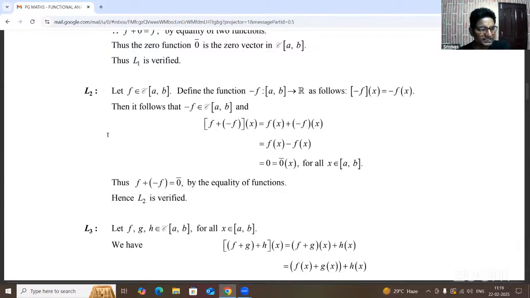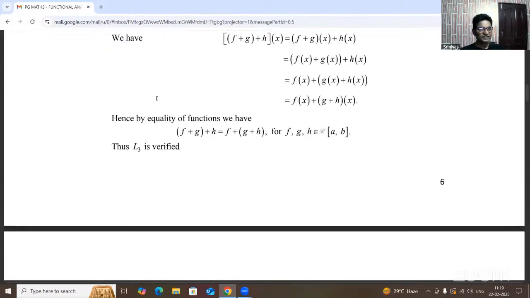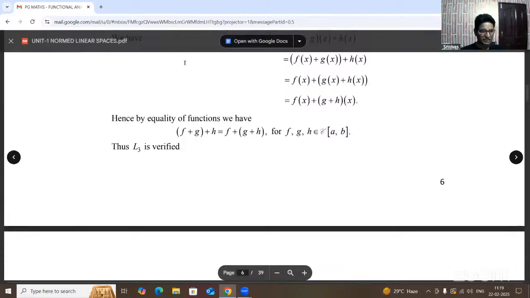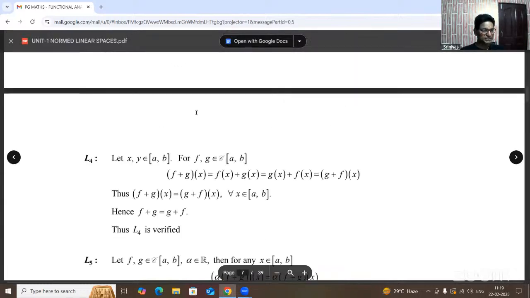Okay. L2 is there: f plus minus f, that is f plus minus f equal to 0 bar, by the equality of two functions. So L2 is also verified. And L3: we are taking any three functions, f plus g plus h of x equal to f of x plus g plus h of x. So this is the associativity with respect to the set of all continuous functions, L3.